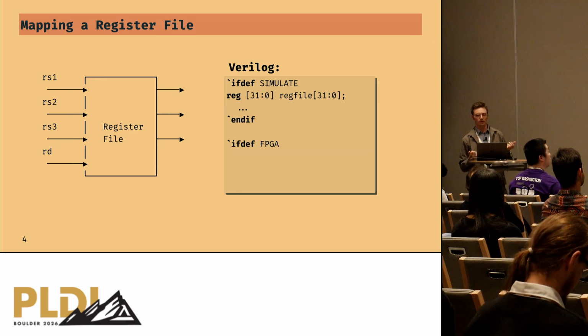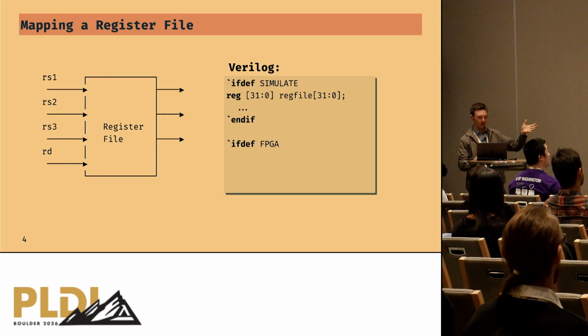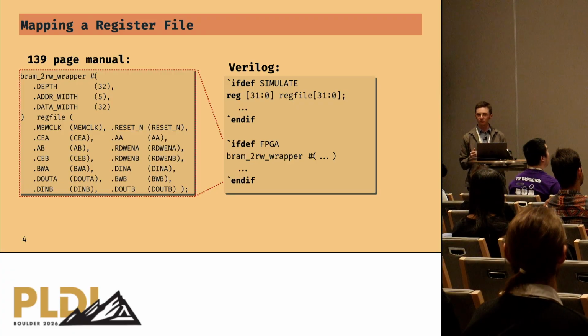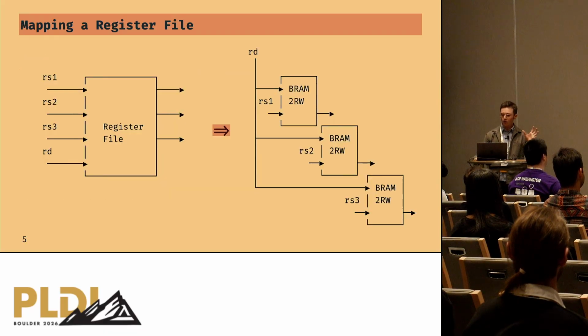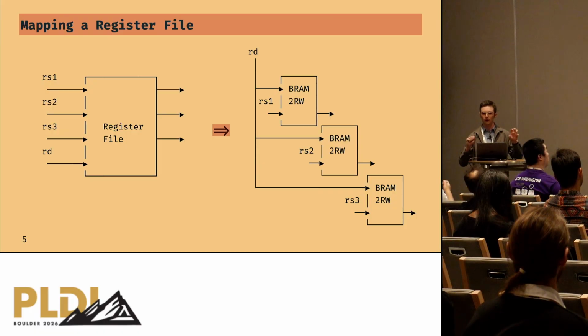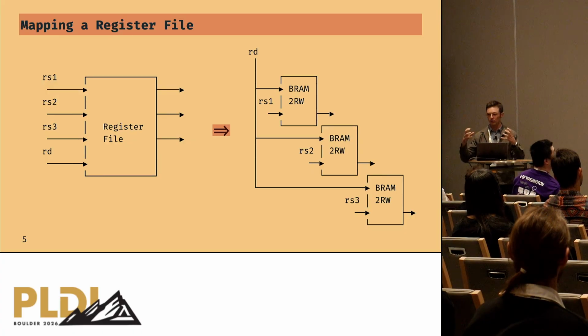What do they put in here? For that particular FPGA, they'll pull up their vendor manual that describes how to instantiate that BRAM, and figure out how to do it. This is one example of a particular mapping. It has all these different parameters and ports that they have to hook up in the right way. And it's not always that easy because this mapping can be tricky. It's not always the case that we have a one-to-one mapping between our behavioral memory design and the one that would conform to a particular technology.